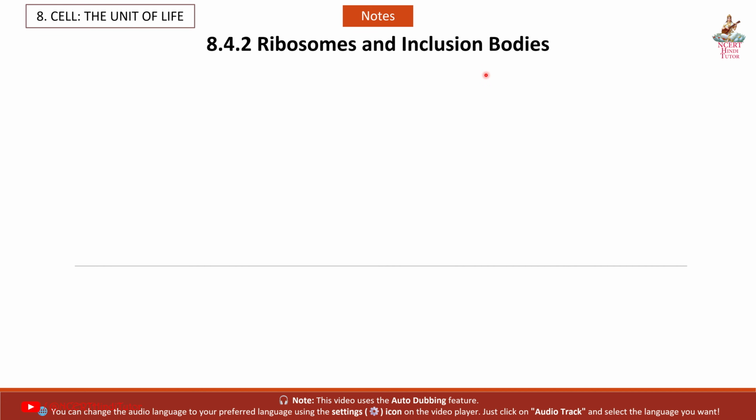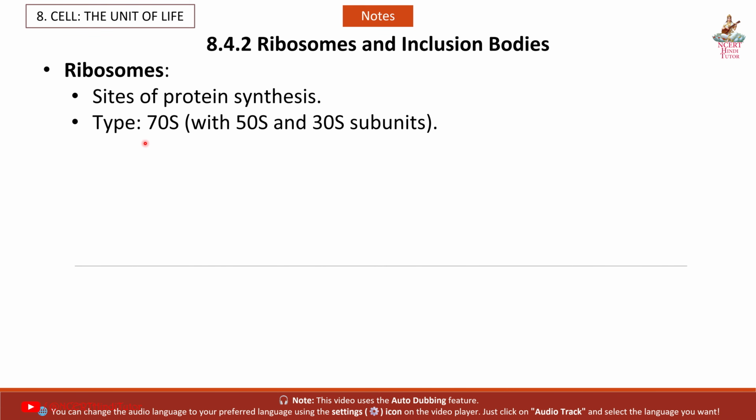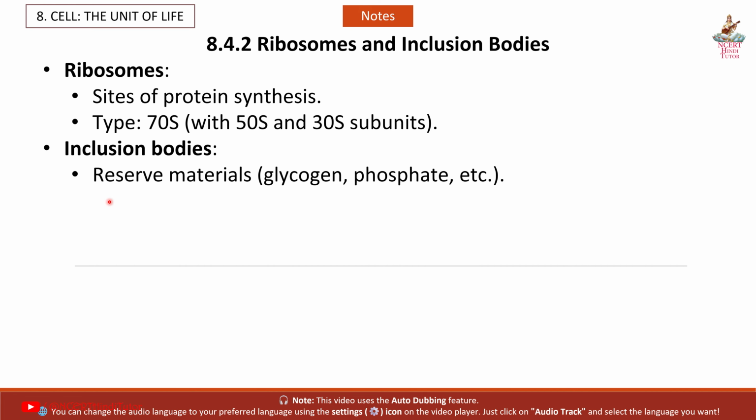8.4.2 Ribosomes and inclusion bodies. Ribosomes, sites of protein synthesis, type 70S with 50S and 30S subunits. Inclusion bodies, reserve materials, glycogen, phosphate, etc.